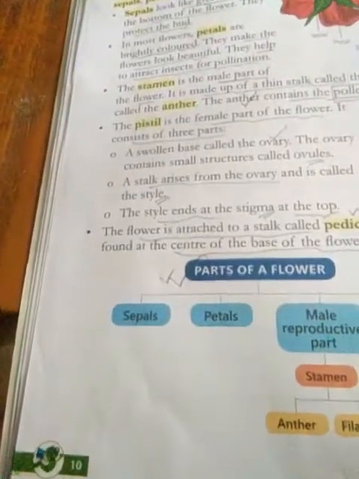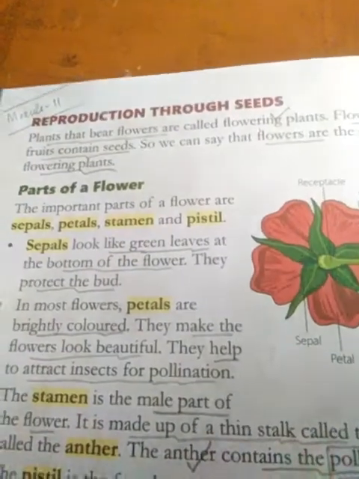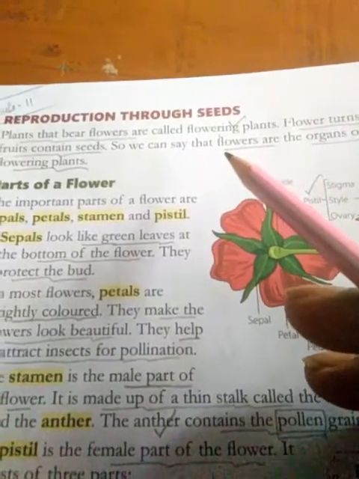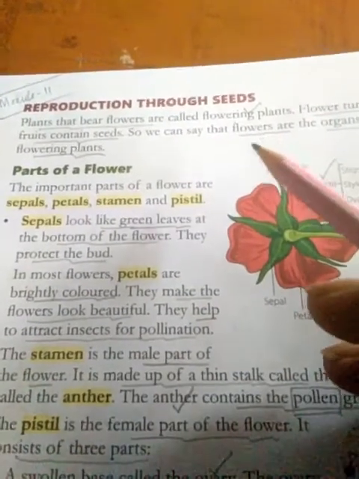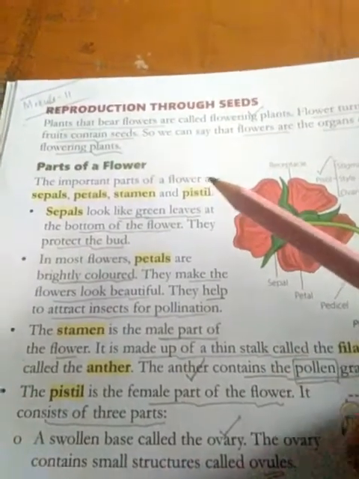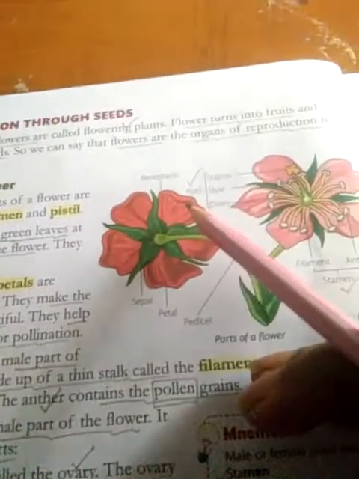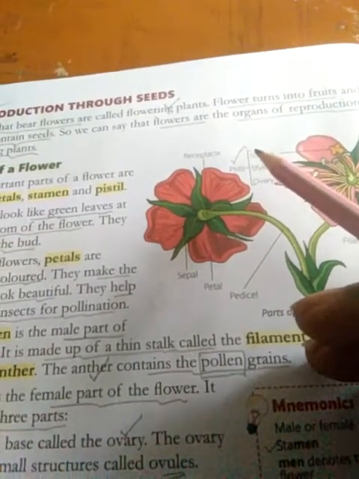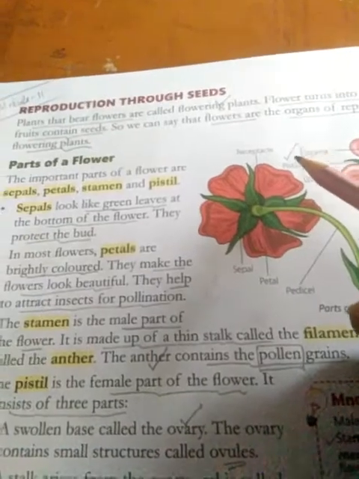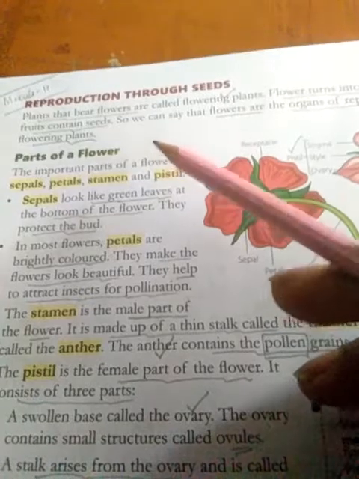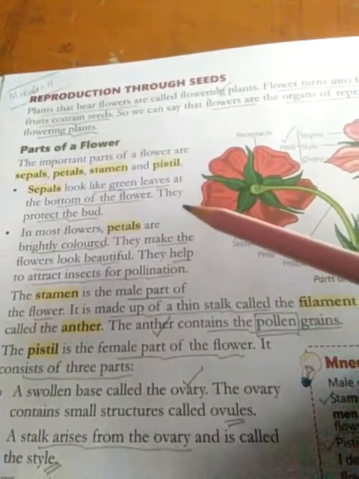This is page number 10. I would like to start from here. See, plants, this is a very important term: what are flowering plants? The answer is, flowering plants are those plants that bear flowers. We know that a flower turns into fruits, and finally fruits contain the seeds, and these seeds will be responsible for the reproduction of the plant.